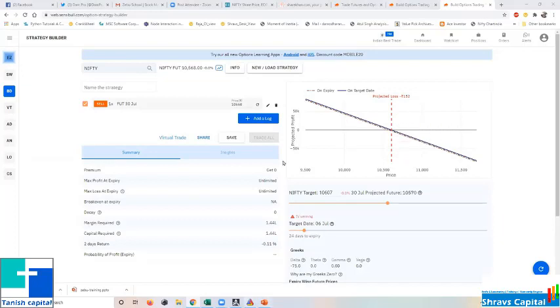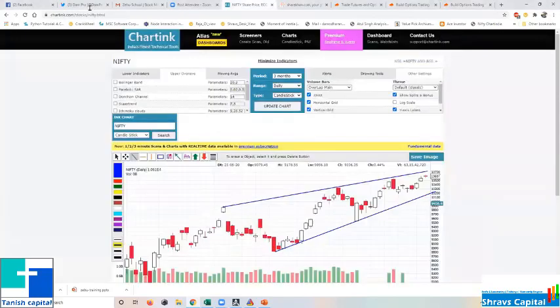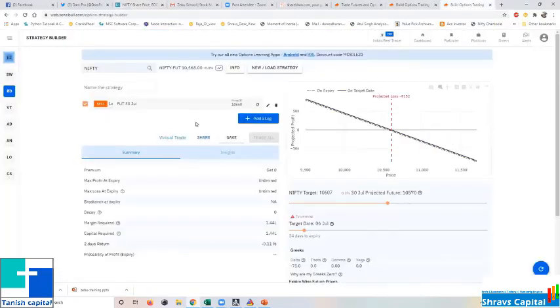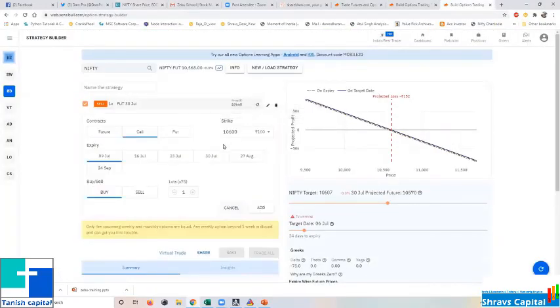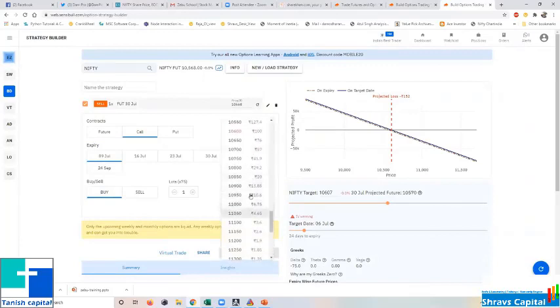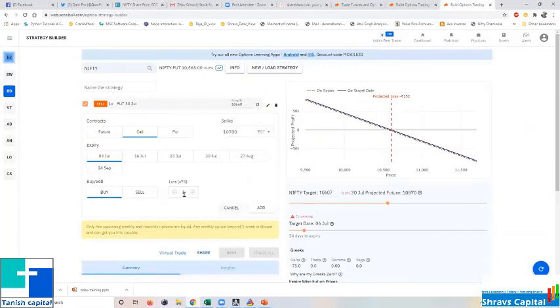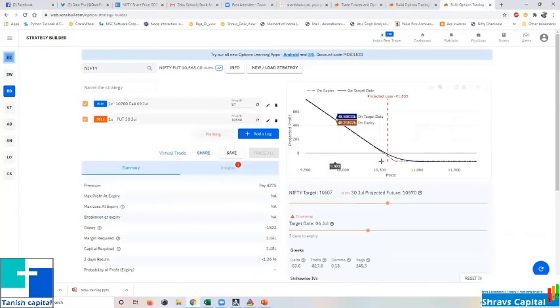Now you're expecting it will not go beyond 10,750. So what will you do for protection? These are all the general things people do. You will buy maybe the 700 call, maybe one lot. So your risk is limited. Wherever it goes, your risk is limited. These are all the conservative things people do. I'm not asking you to do this, just understand. These are all ways you can cut your risk.